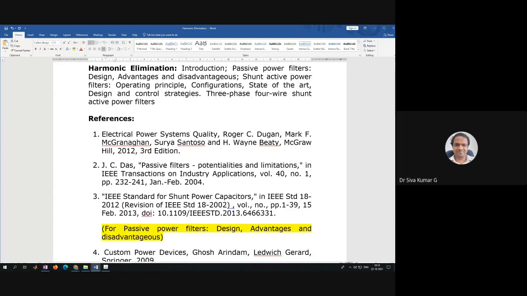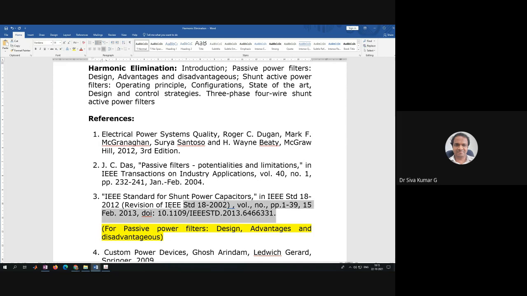Especially the references: this particular textbook has a design part, especially the passive filter design, along with the advantages and disadvantages. Mostly we'll try to cover that in this textbook only. While discussing the design of a passive filter, we are going to use another reference, an IEEE Transactions journal paper by JC Das, Passive Filters: Potentials and Limitations.